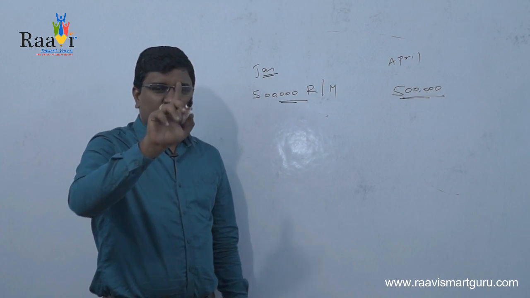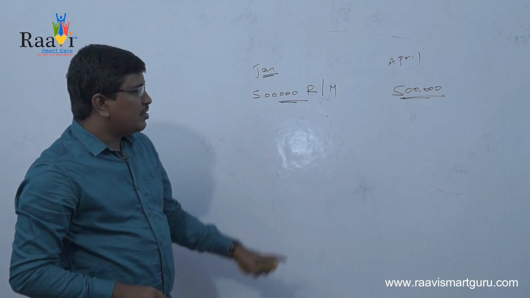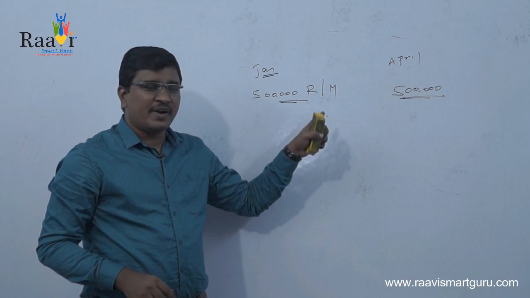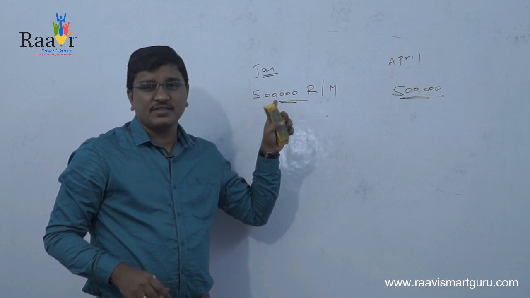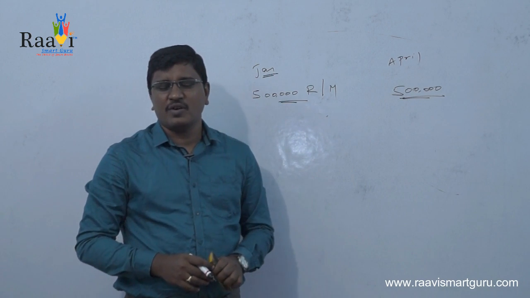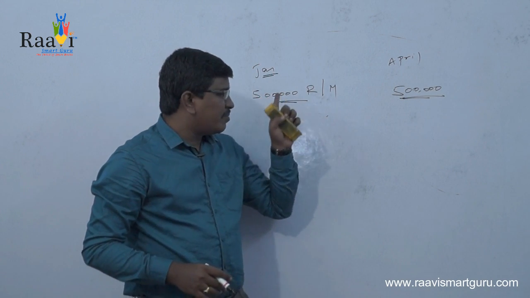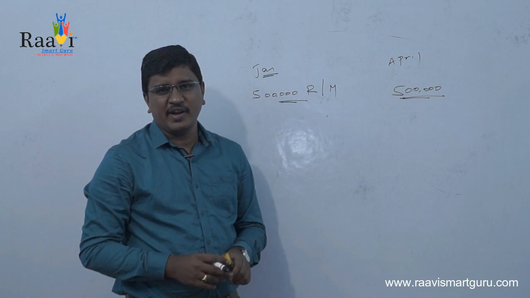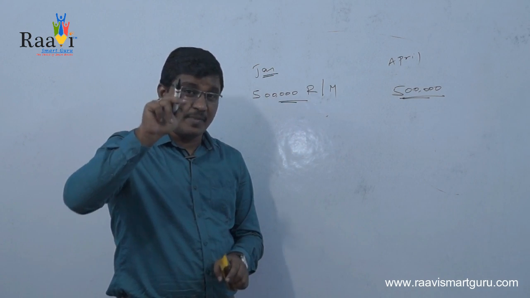If you follow the cash concept, this particular purchase of 5 lakhs of raw material, you will be recording in the month of April.